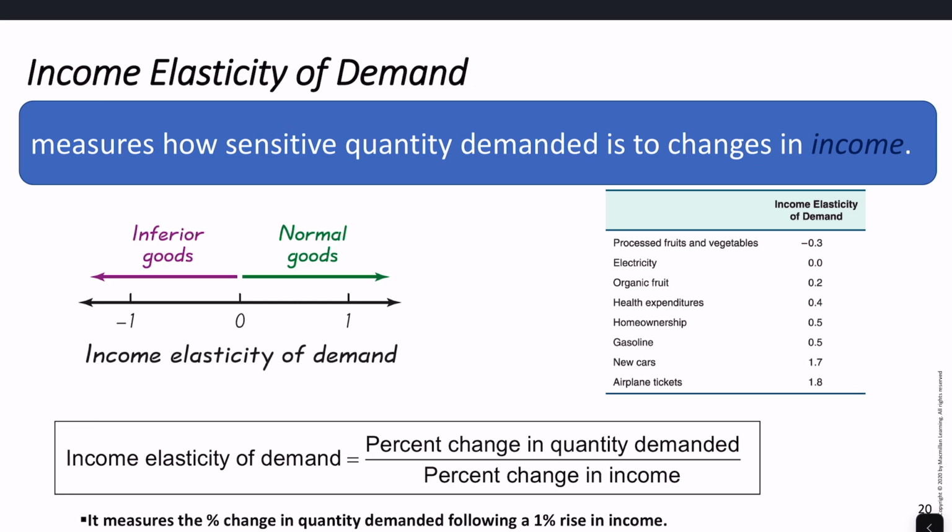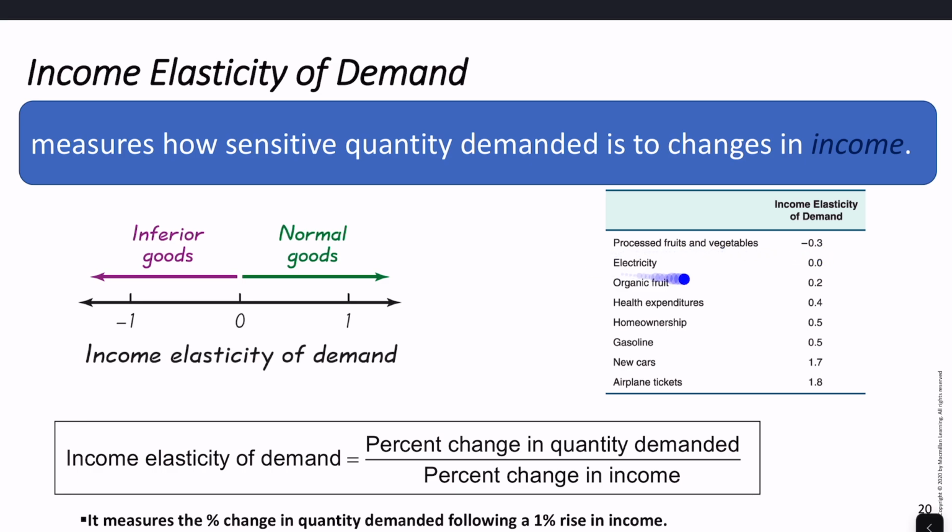To give a sense of these numbers, over here I have a table of estimated income elasticities of demand for different products from actual data in the United States. For example, the income elasticity of demand for processed fruits and vegetables, so think canned fruits and vegetables, is negative here. That means it's an inferior good. As people's incomes go up, they buy less canned fruits and vegetables. If your income goes up by 1%, demand for processed fruits and vegetables goes down by 0.3%.